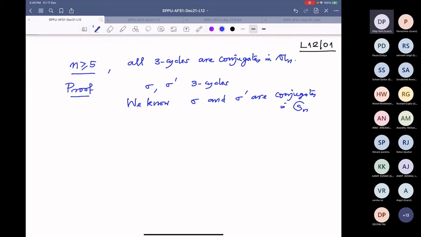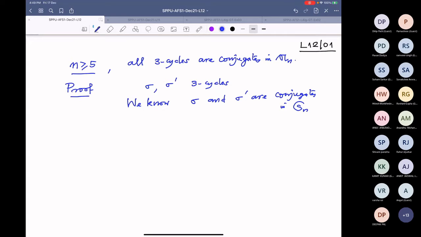Can somebody tell why? Because conjugates have the same cycle structure. Sorry, one at a time. Conjugates have the same cycle structure. Yes, same cycle type.